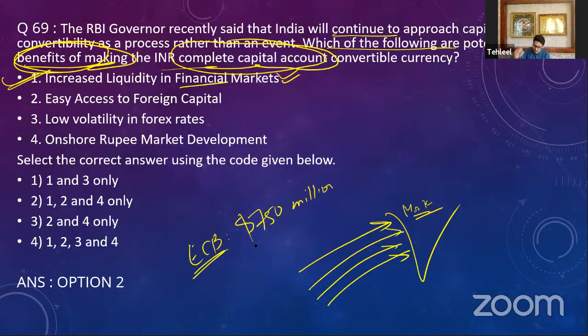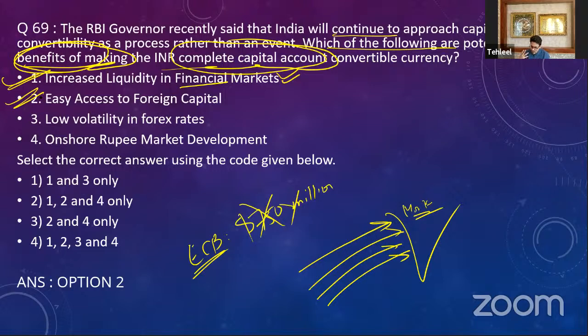Why? India does not allow convertibility of this money. India will only allow convertibility till $750 million. Now that means that we do not allow capital account convertibility fully. But if we allowed capital account convertibility, our companies can get cheaper loans from outside. So there will be no limit like this. So it will be easy access to foreign capital.